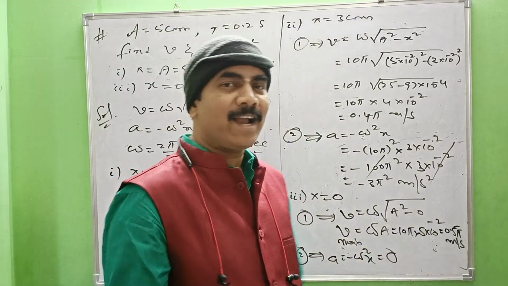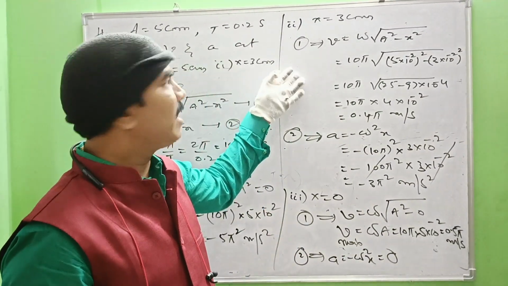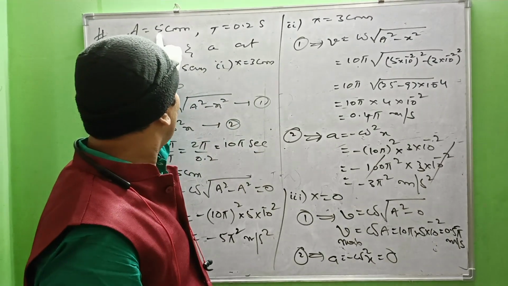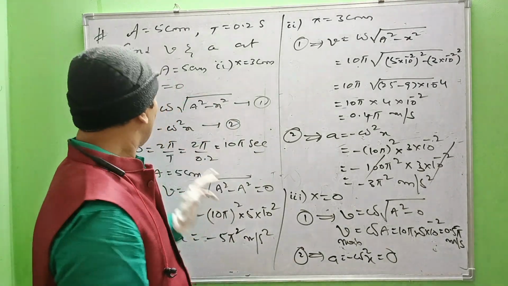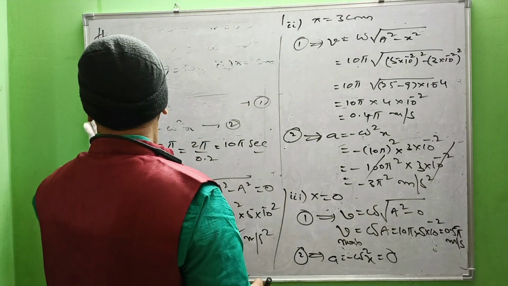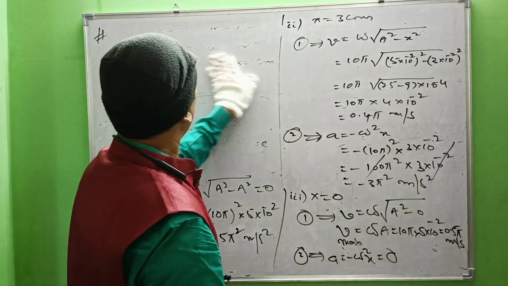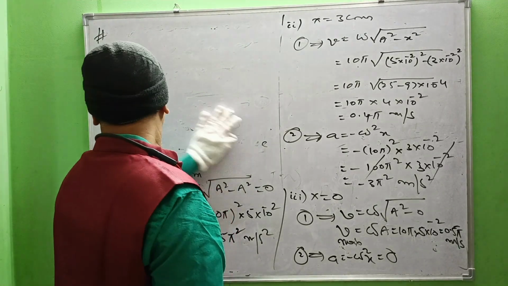So that's how one can find velocity and acceleration in different situations when you are given amplitude as well as time period. Now coming to one more important numerical. Suppose a particle is under linear simple harmonic motion along the x-axis as an example.